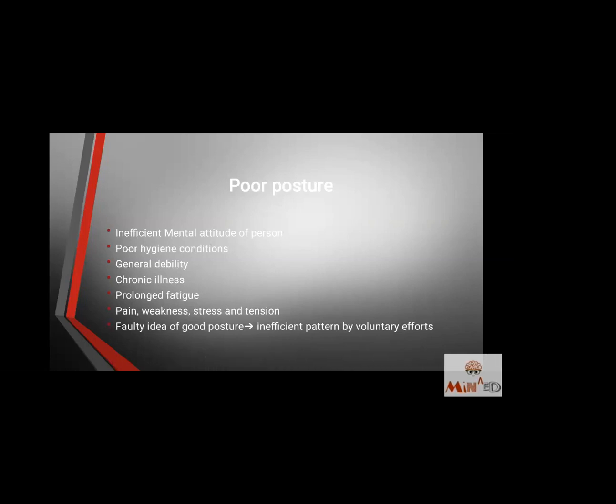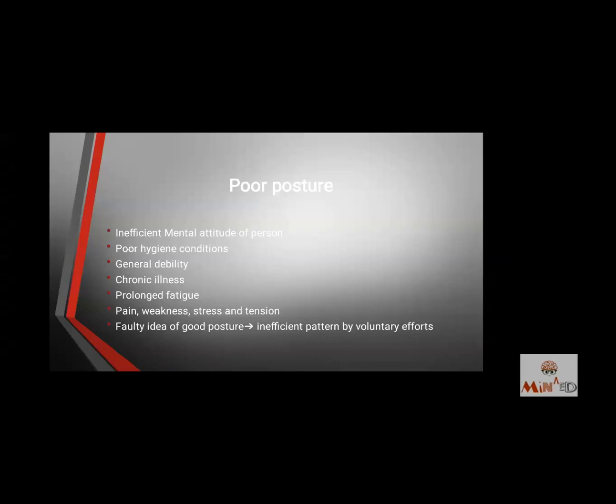Now, if this tension, stress, weakness, and pain remains for a longer time, there will be adverse effects on your posture, which will be permanent. In the beginning, it will seem that it is for a day or two or for a month or two. Then if you keep this behavior going on, it will be for a longer period.